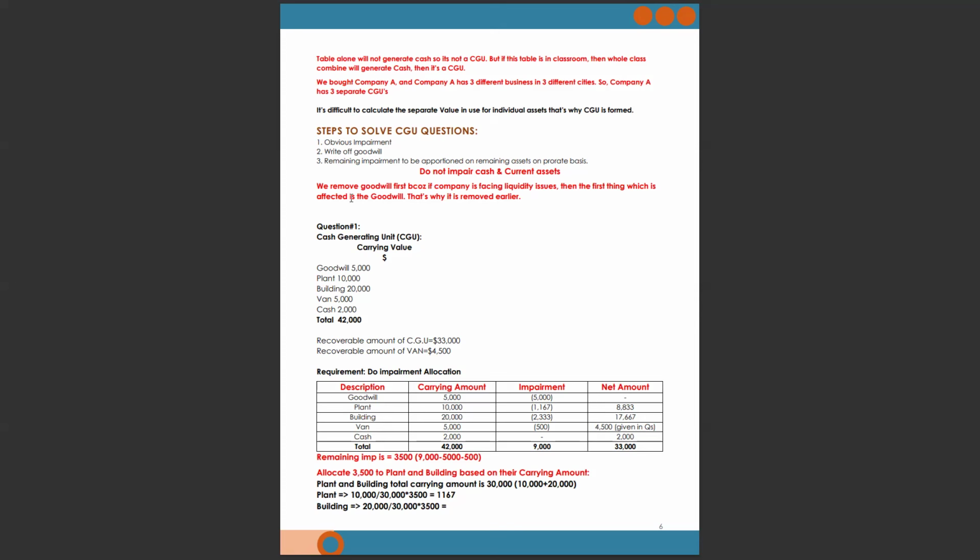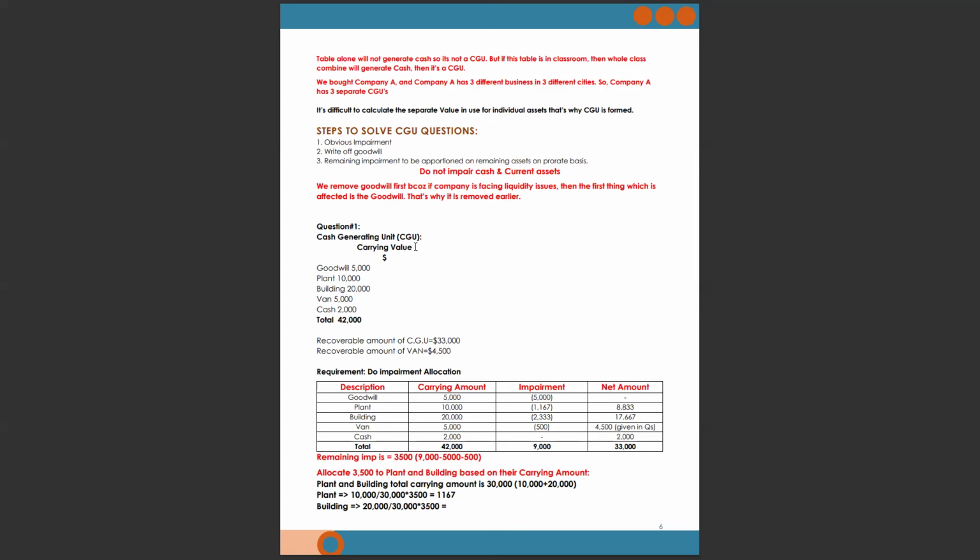I hope you know these things. We remove goodwill first. Why? Because if a company is facing liquidity issues, then the first thing which is affected is the goodwill. That's why it is removed earlier. Goodwill is the major and most important thing for any organization.